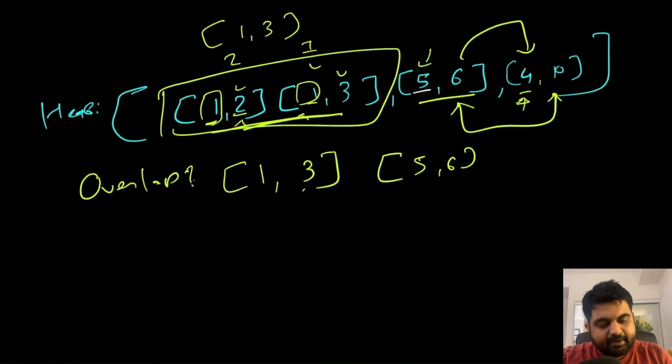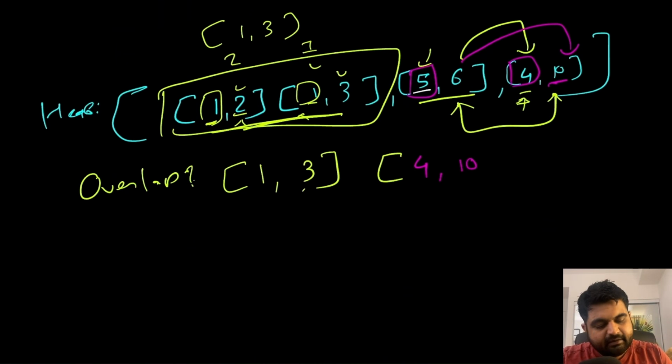Because there is an overlap, once again for the starting pointer we are going to take the smaller value. So the smaller value is going to be 4. So we are going to put 4 as the start of the new interval, and for the ending point value we are going to use 10. So 10 is going to be the new ending, and that's it.